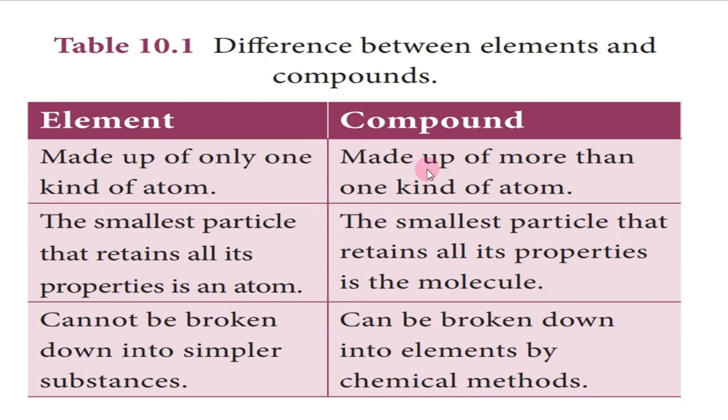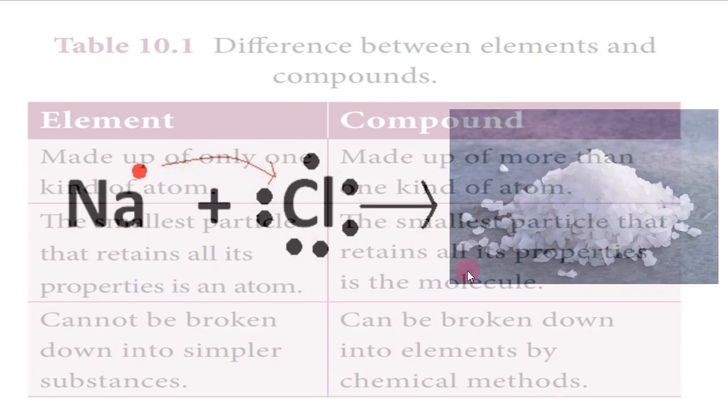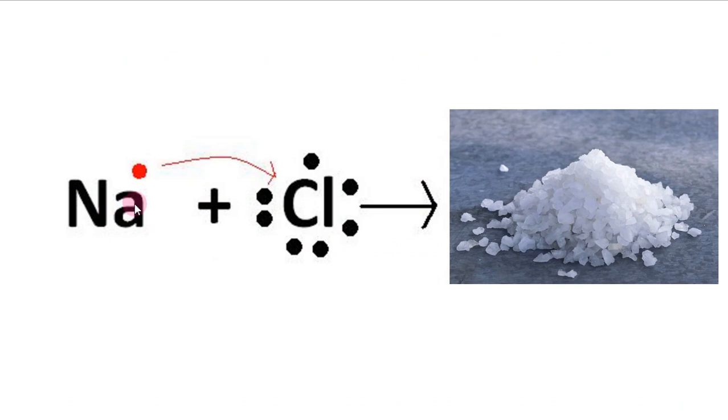But here you see compound: the smallest particle that retains all its properties is the molecule. So see, the smallest particles are sodium and chlorine. When these smallest particles react together, they form a new substance called a compound, right?